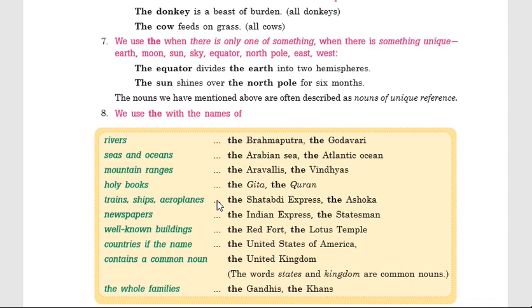Thereafter, rule number 7: we use "the" when there is only one of something, when there is something unique, like the earth, the moon, the sun, the sky, the equator, the north pole, the east, the west, etc. That rule is very common.